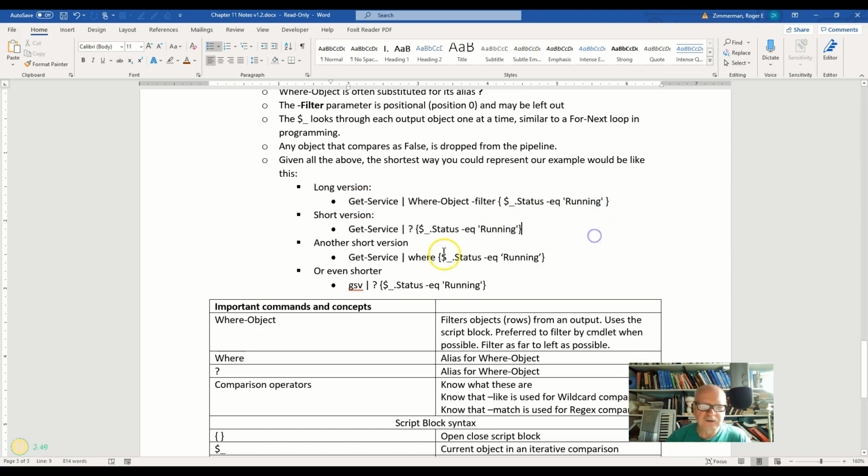Here's another version. Instead of question mark, I use the word where. So quite often you'll see this construction. Get-service where status equals running. Fairly simple. Actually almost reads like English, right? Get-service where status equals running. Or even shorter, I can do the GSV for get-service, and now I've left out the filter parameter. I've used the short alias for where-object, and I've used the alias for get-service. So now GSV question mark status equals running, and that's about the shortest I can get it.